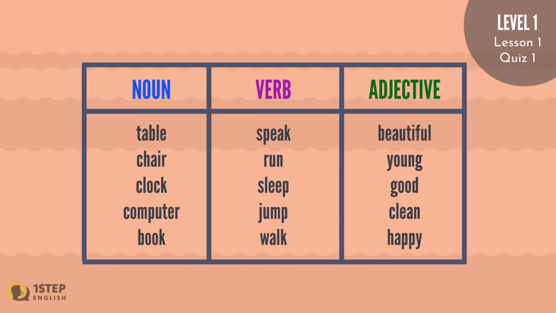Noun: Table. Chair. Clock. Computer. Book. Verb: Speak. Run. Sleep. Jump. Walk. Adjective: Beautiful. Young. Good. Clean. Happy.